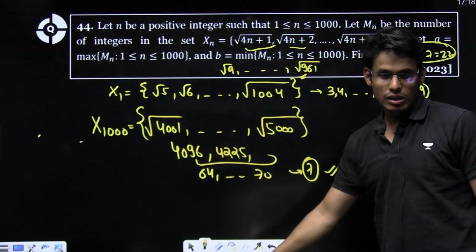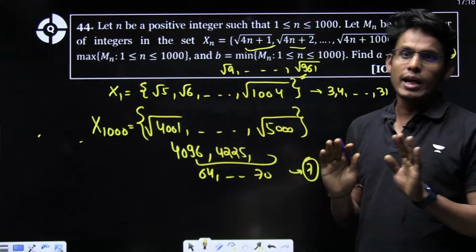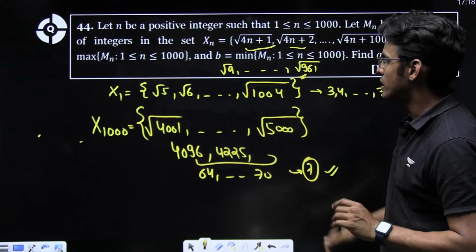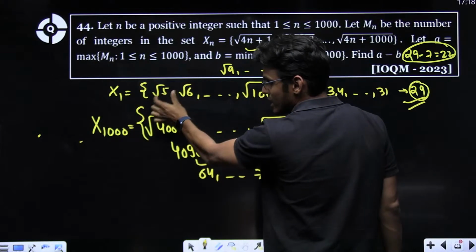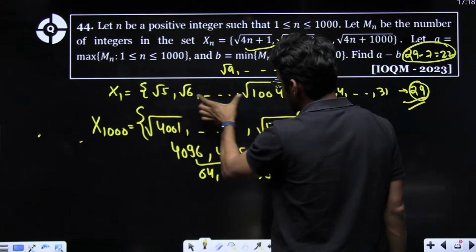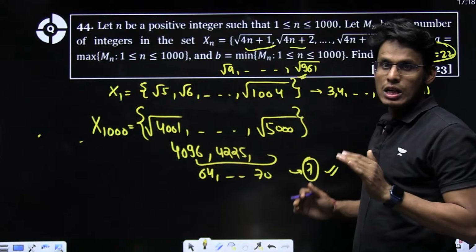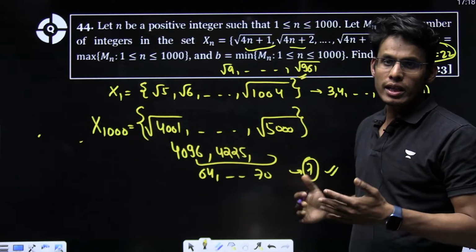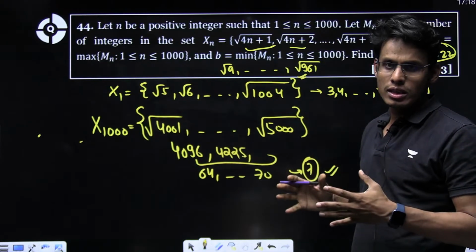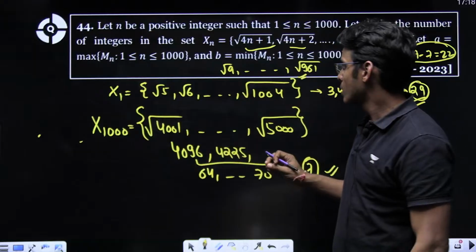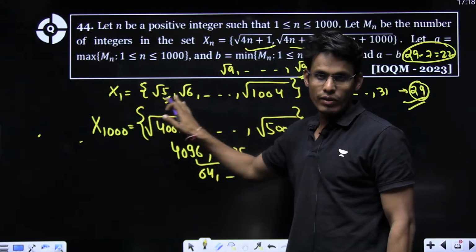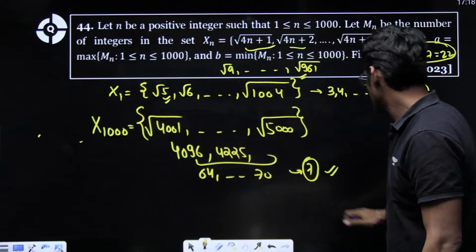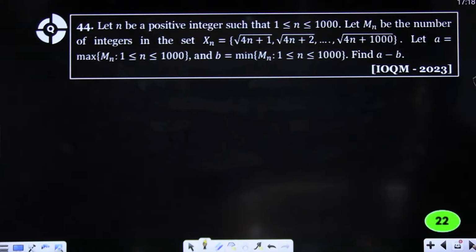Right? It is totally a game of interpretation. How do you interpret this? Basically, you have to understand that under these square roots, there are 1000 consecutive numbers. So obviously, more perfect squares can be achieved by having smaller numbers here. So the smallest set will have the most perfect squares, right? So 22 is the correct answer.